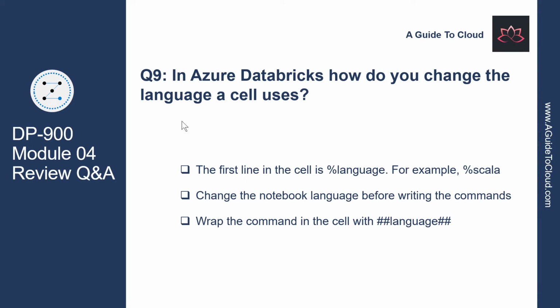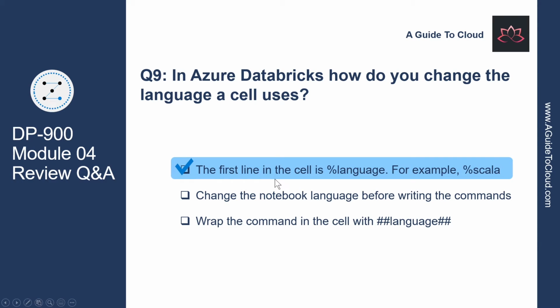Let's look at question number 9. In Azure Databricks, how do you change the language a cell uses? Is it to wrap the command in the cell with the language? No. Is it to change the notebook language before writing the commands? Not right. So the correct answer is the first line in the cell is %language, for example, %scala. Each cell can start with a language definition.